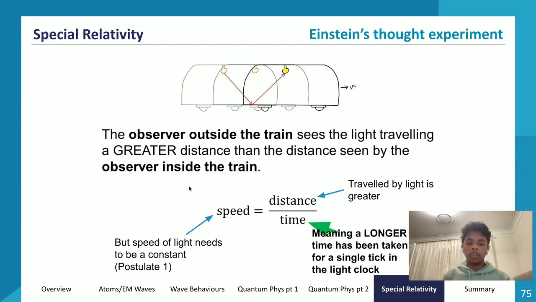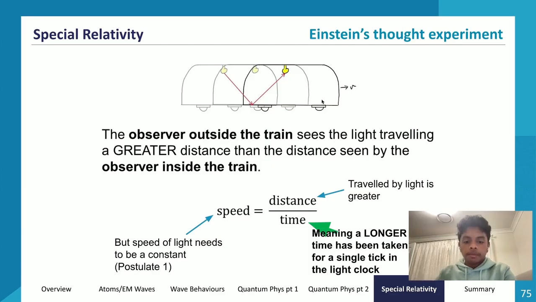So if the speed has to be constant and we know distance is greater for someone outside the train, then for someone outside the train, the time taken for light to travel that distance also has to be greater. So this is where the trippiness comes in. If you guys have seen the movie Interstellar, you know how you go into a black hole or something and then 30 years have passed even though 3 seconds have only passed for the guys inside the spaceship. That is where those concepts come from.